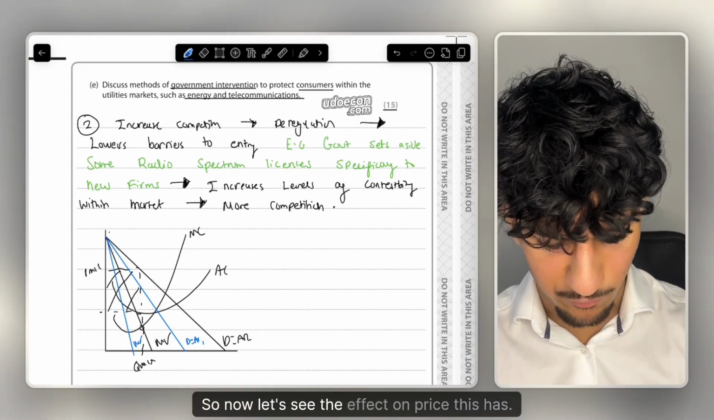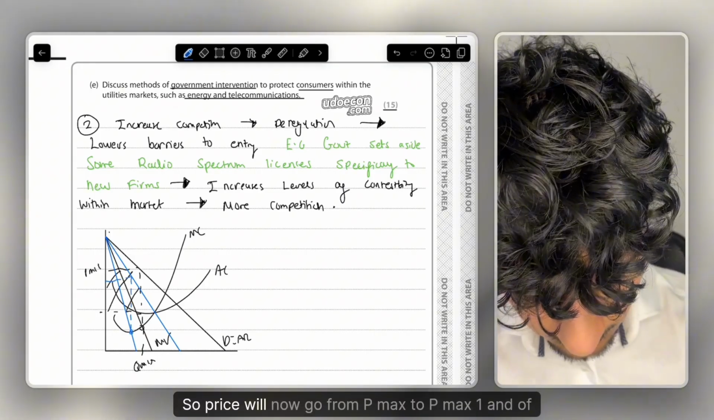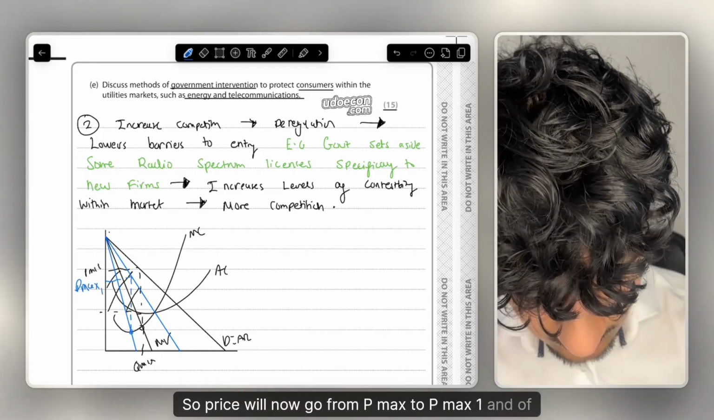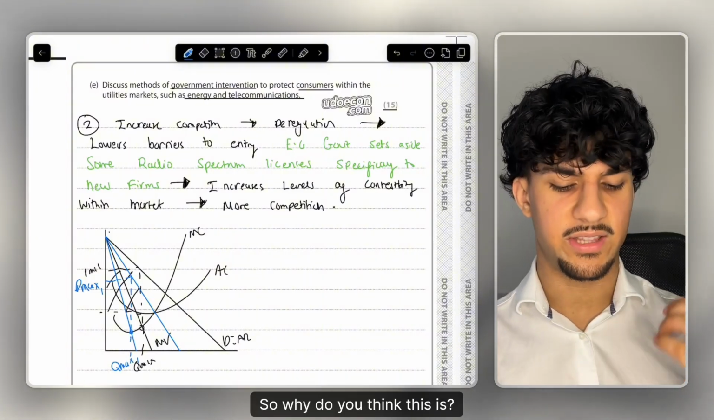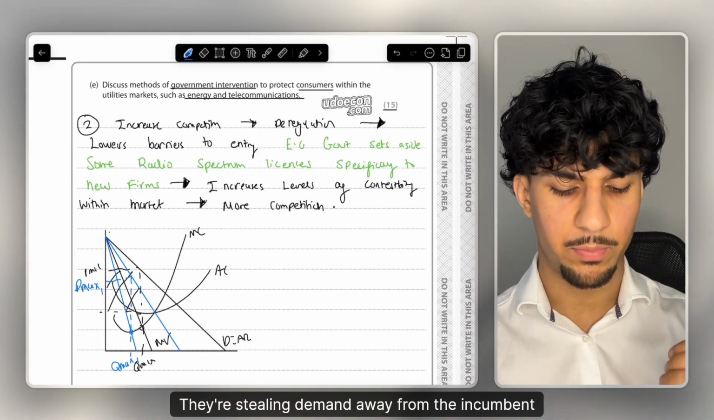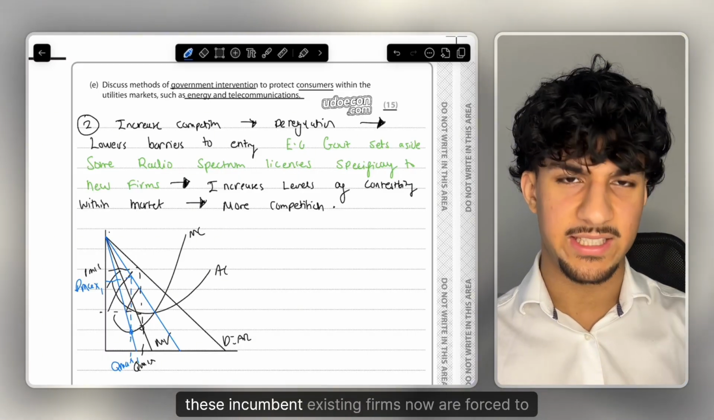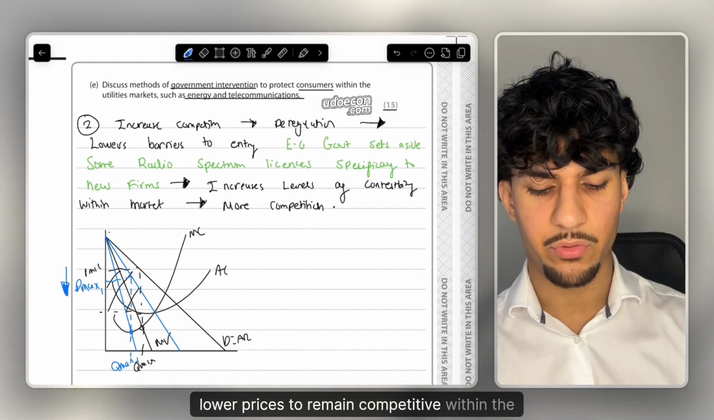Now let's see the effect this has on price. Price will now go from Pmax to Pmax1, and of course a lower quantity as well. So why do you think this is? This is because new entrants are entering the market, stealing demand away from the incumbent firms, therefore these existing firms are now forced to lower prices to remain competitive within the market.